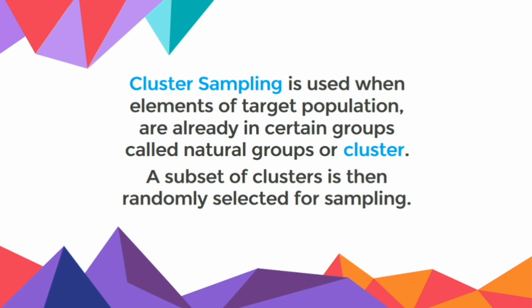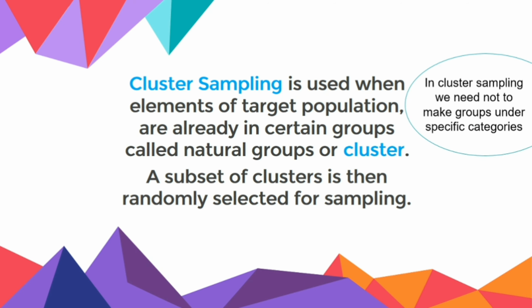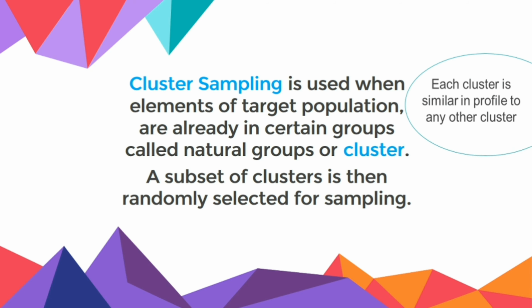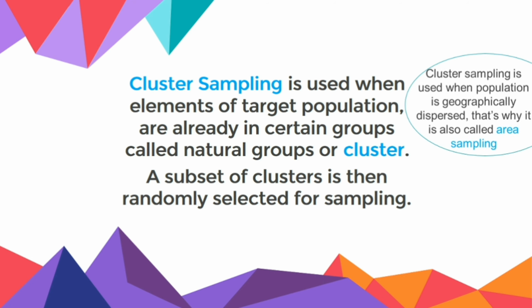Whereas cluster sampling is used when elements already exist in certain groups called natural groups or clusters, and we need not make groups under specific categories, where each cluster is similar in profile to every other cluster. For example, labor force clusters within factories, accountant clusters within accounting firms, lawyer clusters within law firms. A subset of clusters is then randomly selected for sampling. Cluster sampling tends to be used when the population is geographically scattered. That's why it is also called area sampling.